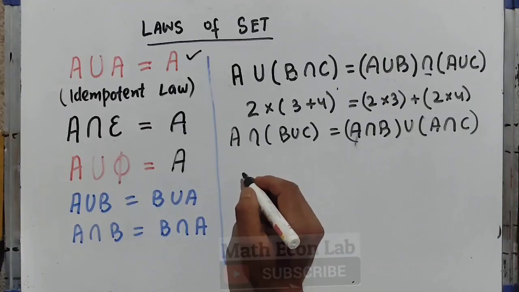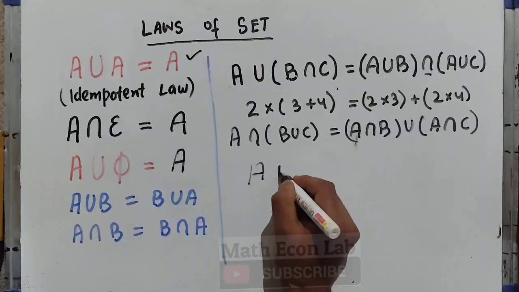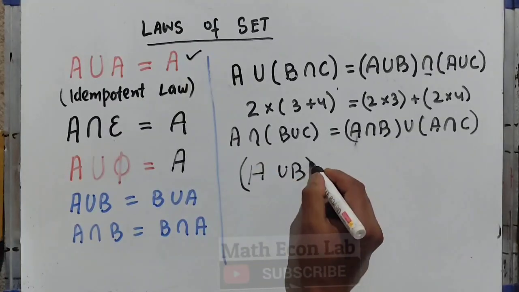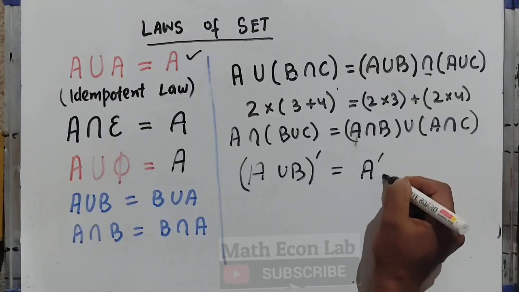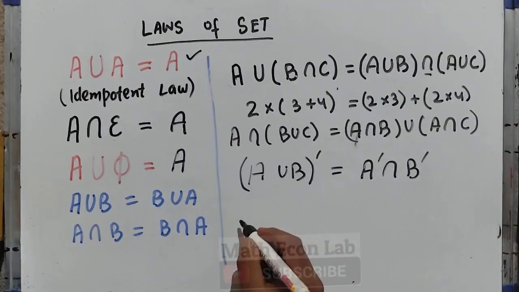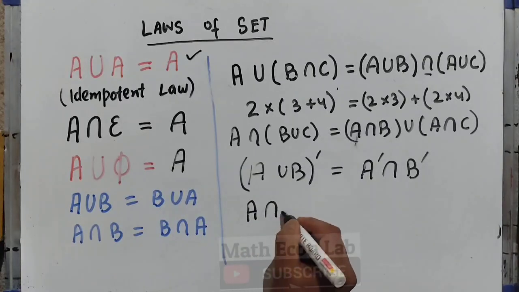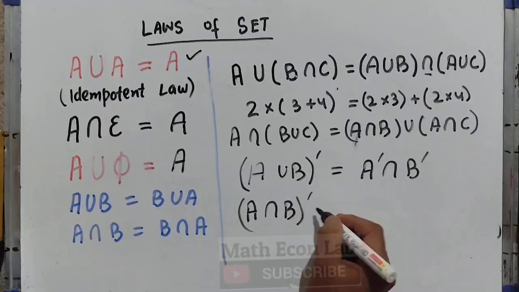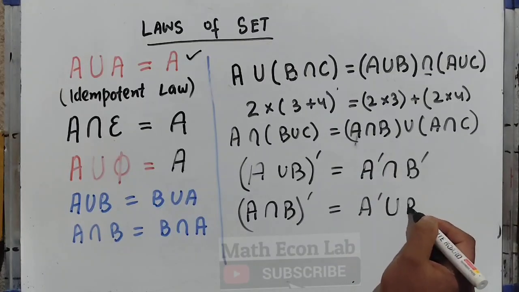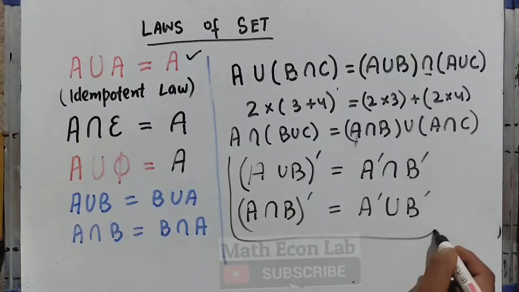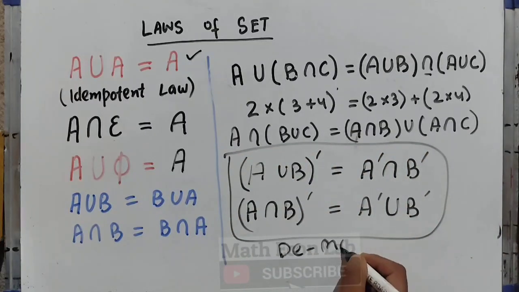Then we have De Morgan's law. We know that (A union B) whole complement, and I have explained it earlier, is equal to A complement intersection B complement. We call this De Morgan's law. Likewise, (A intersection B) whole complement is equal to A complement union B complement. These are important results. We call them De Morgan's law.